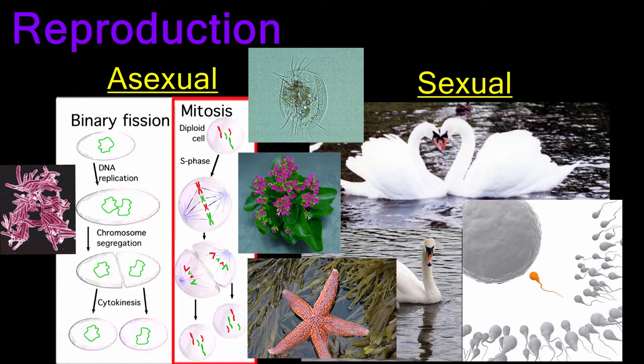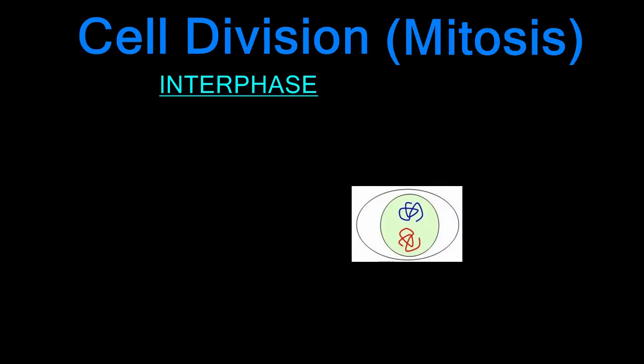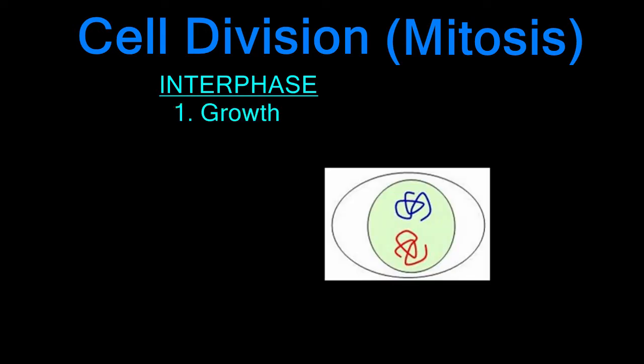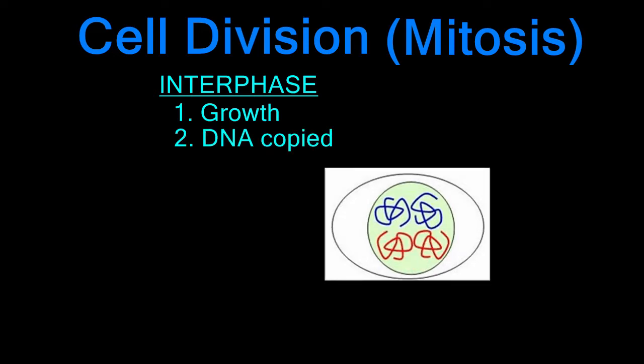Let's take a moment to review how the process of mitosis occurs. The cell begins its life cycle in a state called interphase. At this time, the cell is going about its everyday business, performing metabolic reactions and growing. When it is ready to divide, the cell copies its DNA. This step is important so that when the cell divides in two, each daughter cell will have one full copy of the DNA to store in its nucleus.